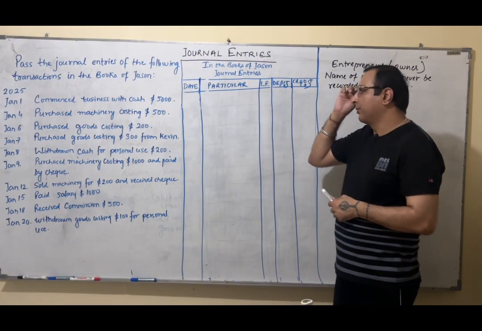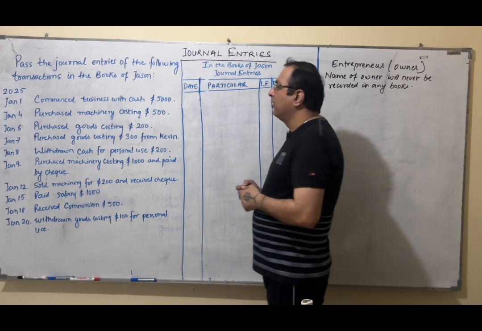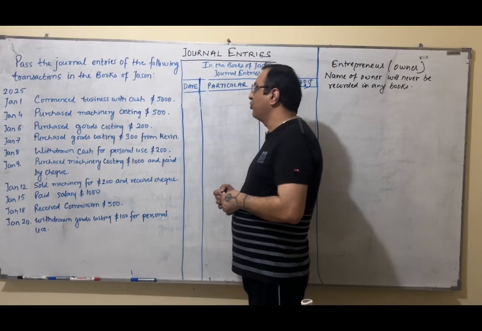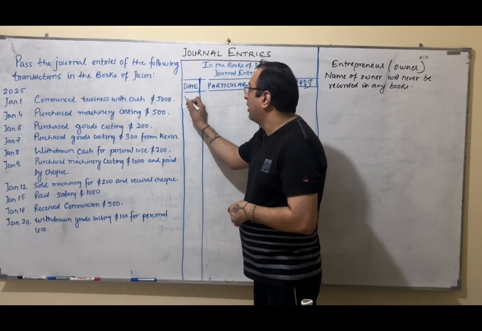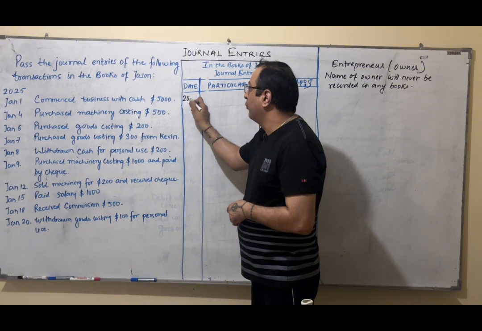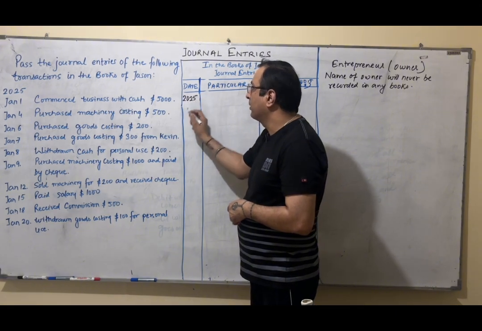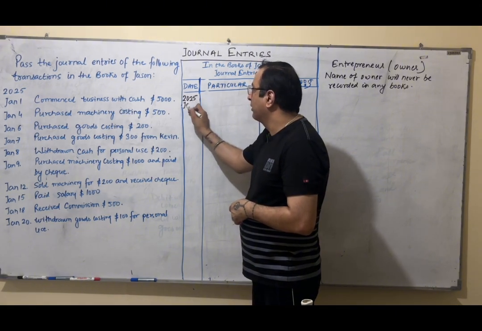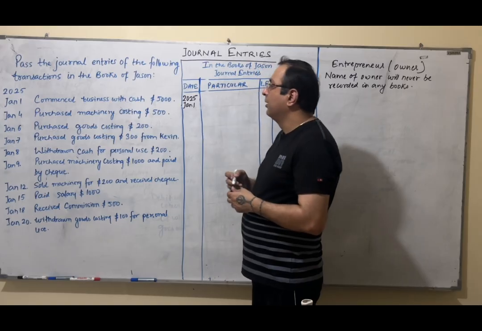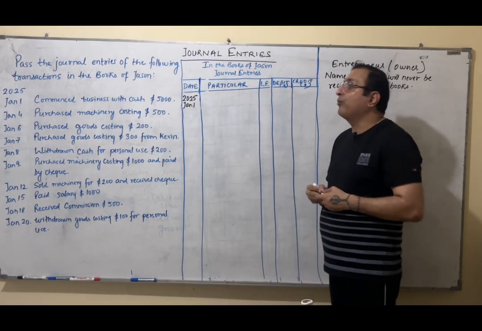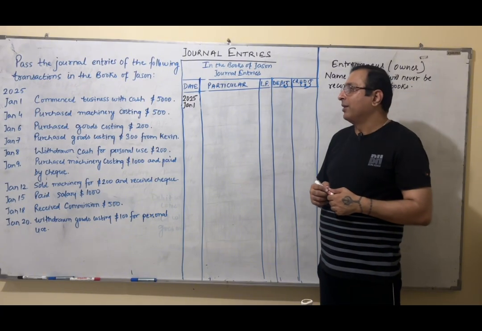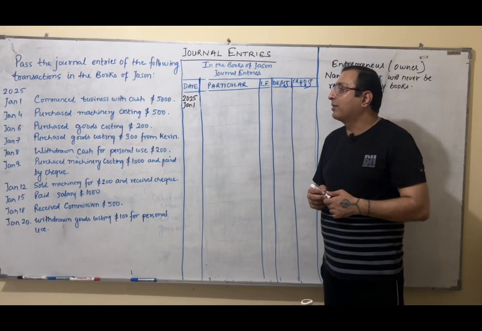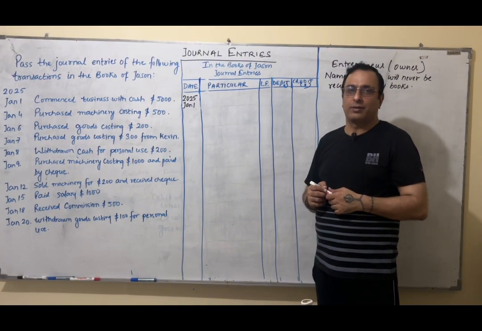Right? So let's start. First transaction is in the year 2025, Jan 1. You can see the date column. The date column we start with the year. Year we will write only once. The date is Jan 1. As I told you that we have to read the transaction and try to identify the two aspects. The first transaction says commenced business with cash.